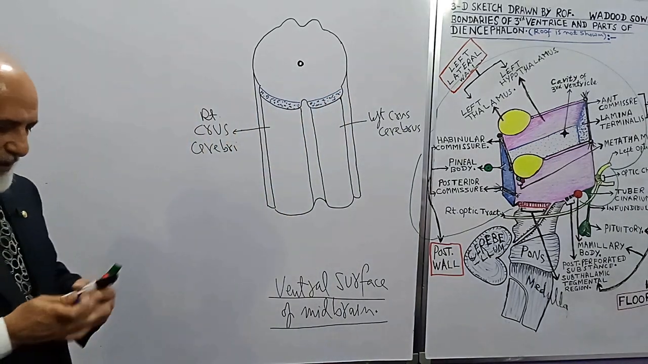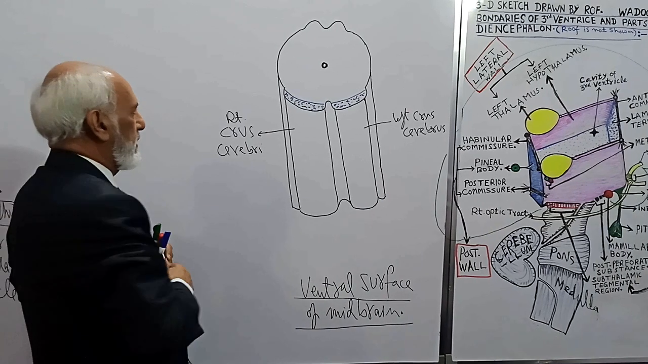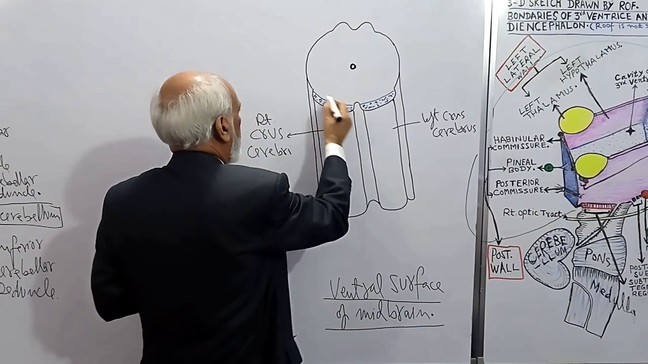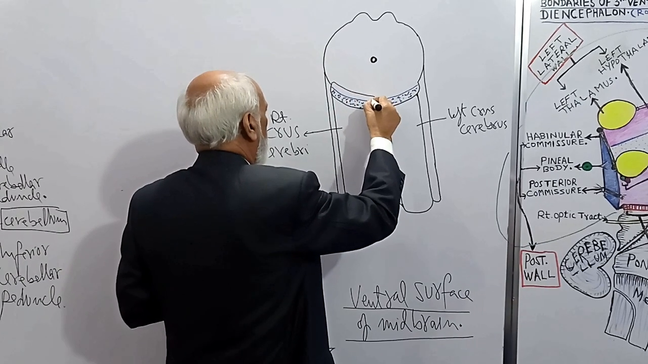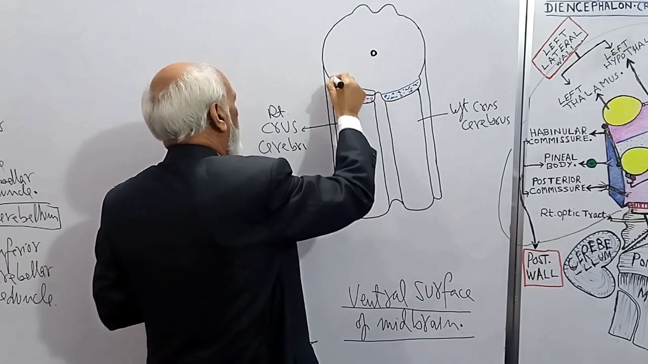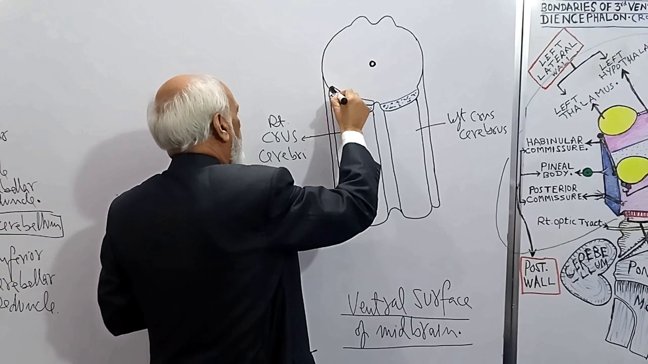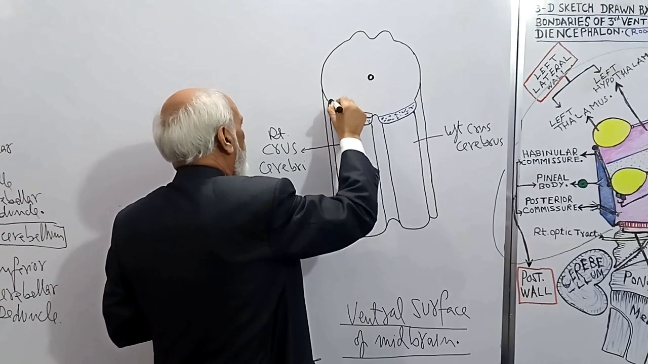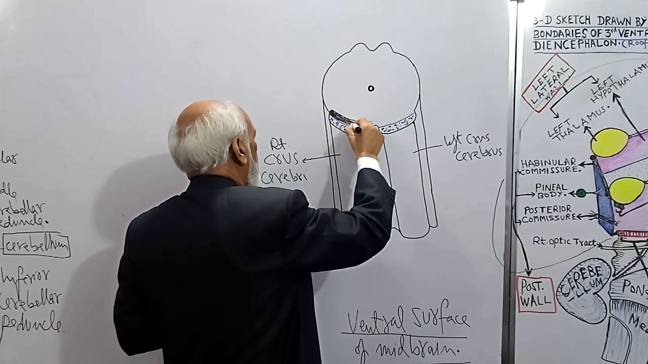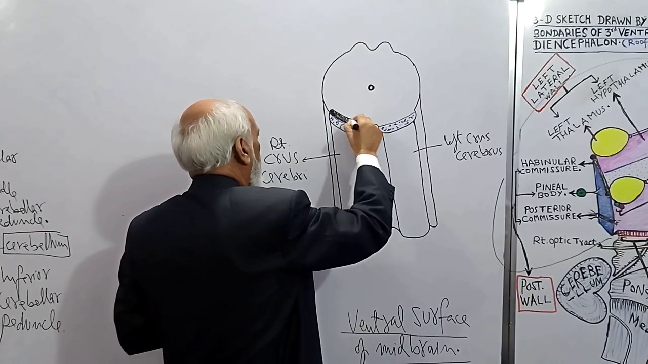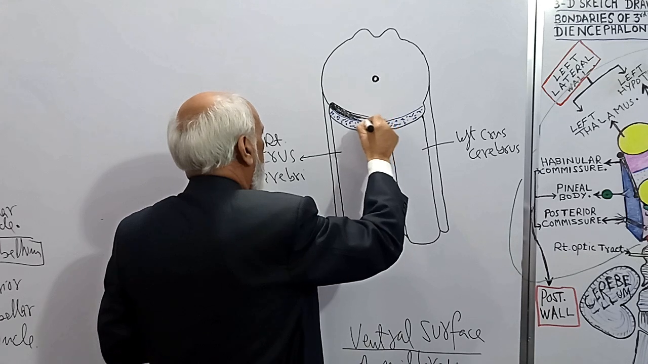Behind the crus cerebri, inside the midbrain, here is the substantia nigra. This is a layer of gray matter. The neurons of the substantia nigra contain melanin pigment.